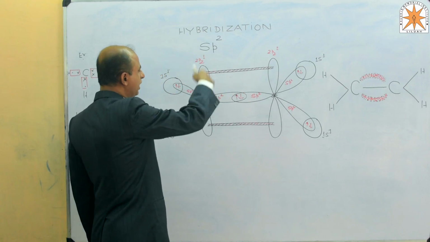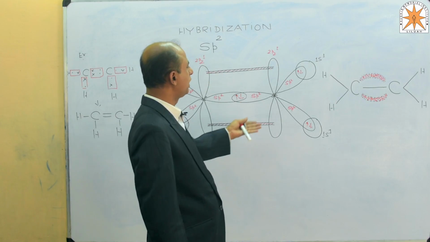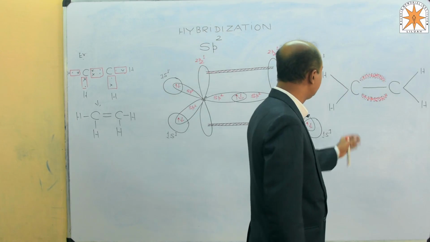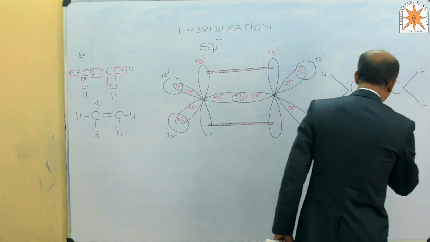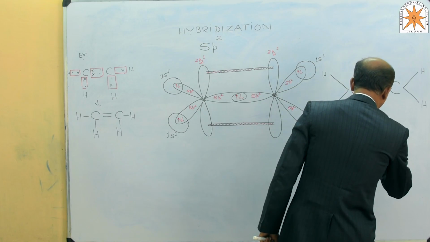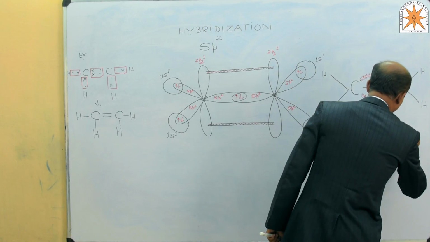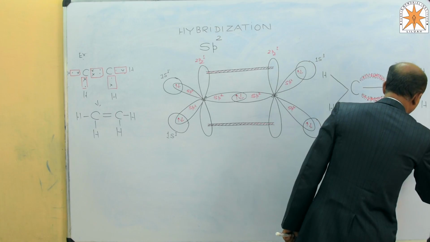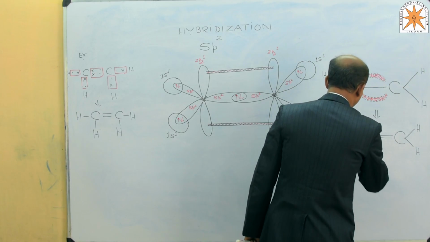One is a slight overlapping of atomic orbitals, that is, the electron cloud overlaps here, leading to the formation of this type of bond, and this has formed the double bond and becomes unsaturated. This one sigma, this one pi, and the bonding like this. This is CH2 and this is CH2 also.